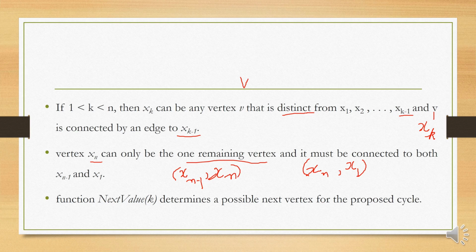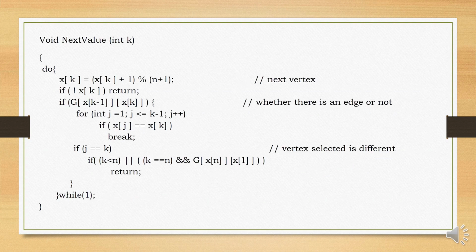The function next value of k determines a possible next vertex for the proposed cycle. Let us see the function void next value of k. We are trying to find the kth vertex on the path, that is, we are trying to get the value for x of k.